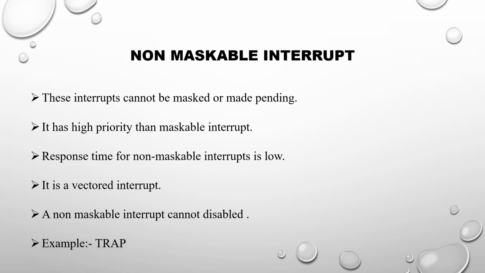Example is trap. So whenever a maskable interrupt is on and, in between, a non-maskable interrupt arises, whatever work is being done in the maskable interrupt, the processor will stop it and go to the non-maskable interrupt. It has the highest priority.